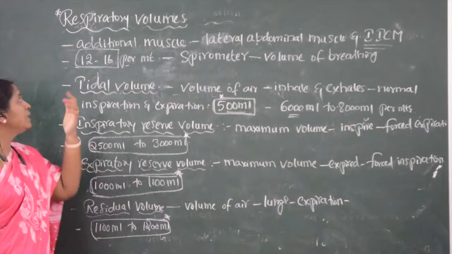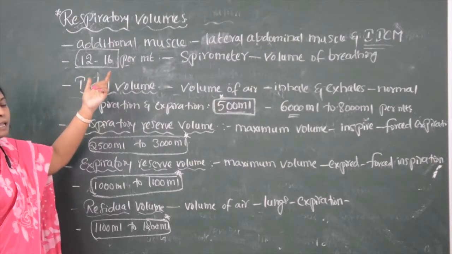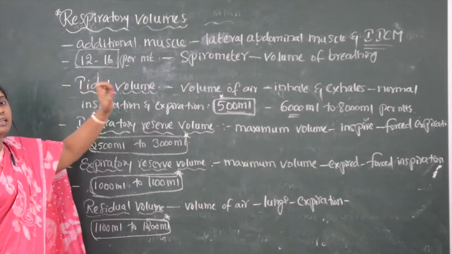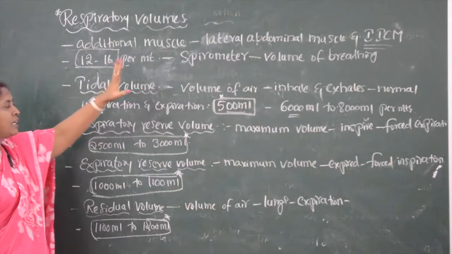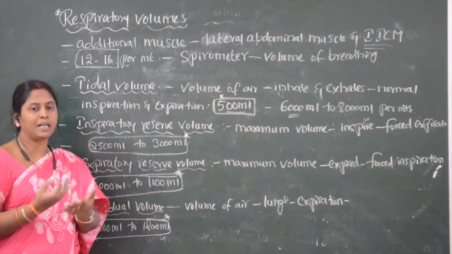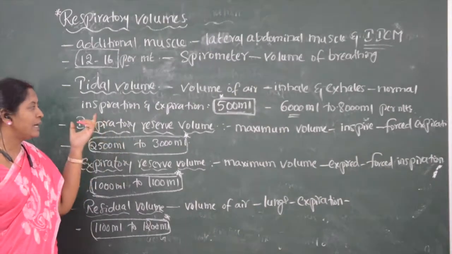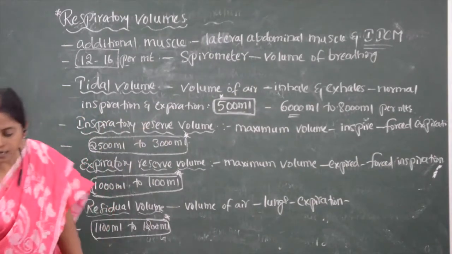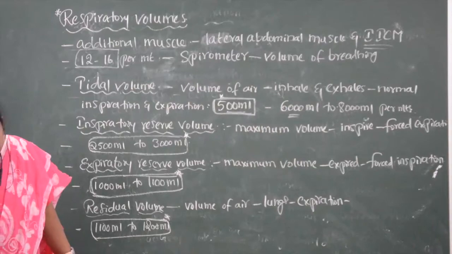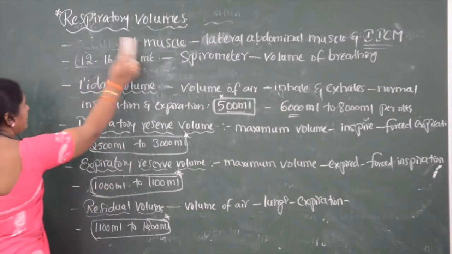Now you will see how these respiratory capacities can be extracted from respiratory volumes. What is the use of respiratory capacity? Respiratory capacities are nothing but the capacity of a lung.